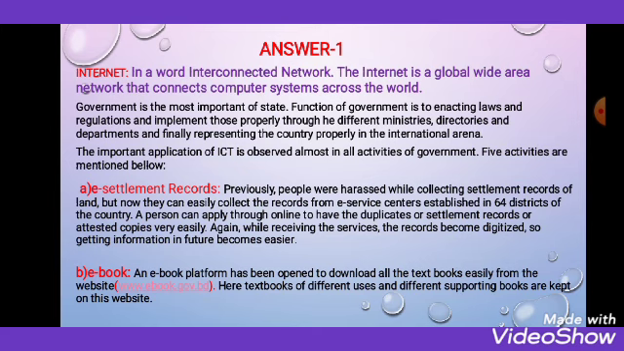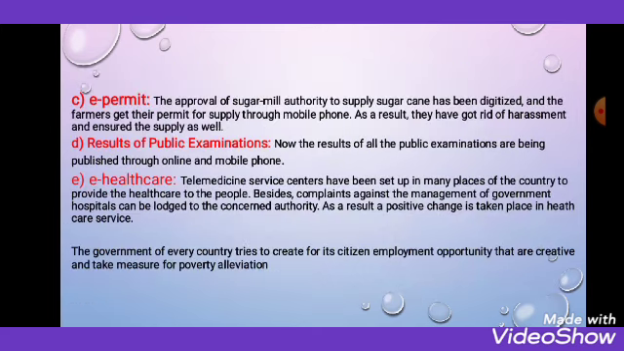Previously people were harassed while collecting settlement records of land. I'm talking about the land settlement. Previously it was taking too much time, but nowadays when you go online, you can receive any type of service and record anytime easily. Okay, that makes your life easier. And number 2, that is the second point, ebook. An ebook platform has been opened to download all the textbooks easily from the website, and the website address is www.ebook.gov.bd. So you can get your textbooks and supporting books here also.